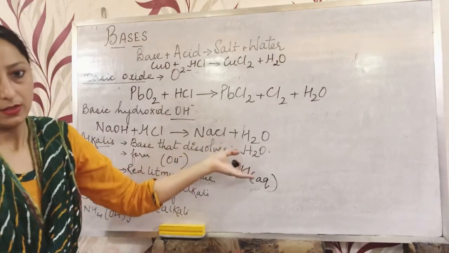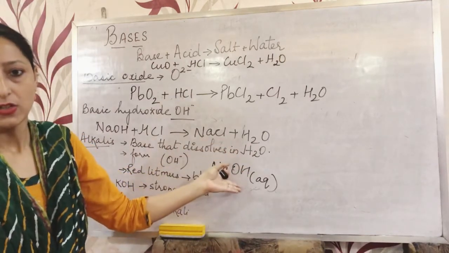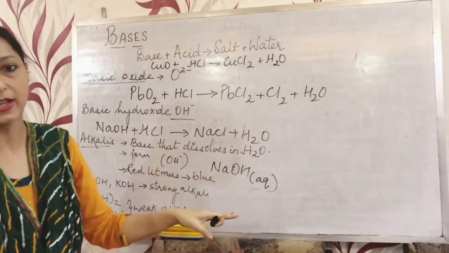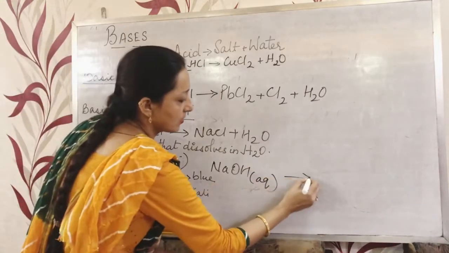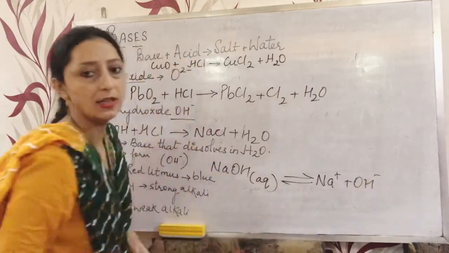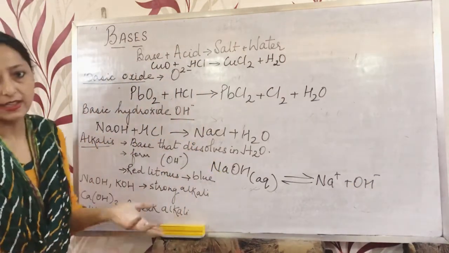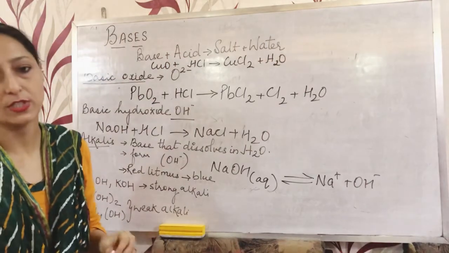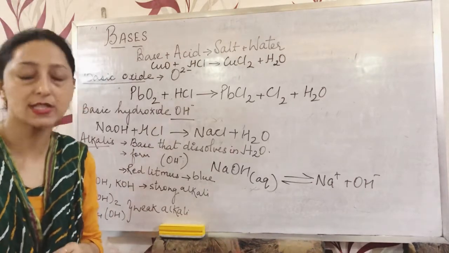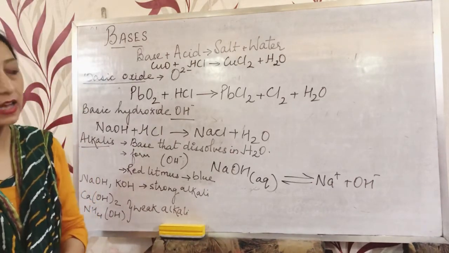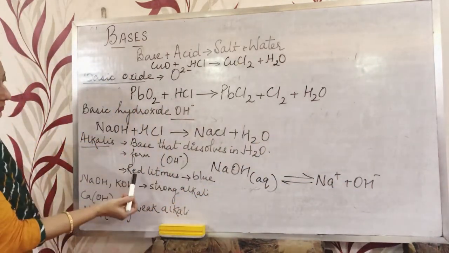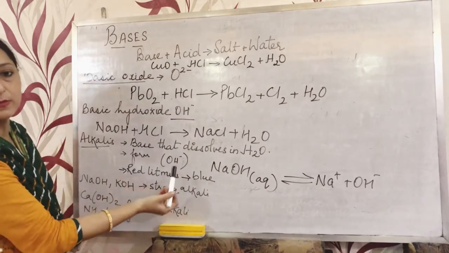We have seen it is a basic hydroxide. So when it is dissolved in water, in aqueous solution, it produces the hydroxyl ion as the only negatively charged ion: Na plus and hydroxyl ion. So an alkali is a base which is soluble in water, and all alkalis form the hydroxyl ion in aqueous solution as the only negative ion. And the most important part is it turns red litmus blue.